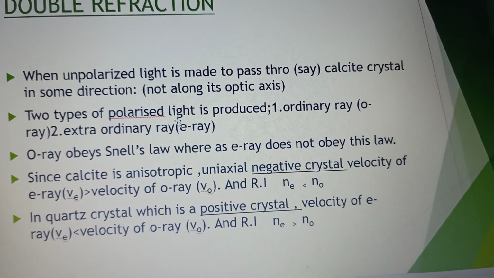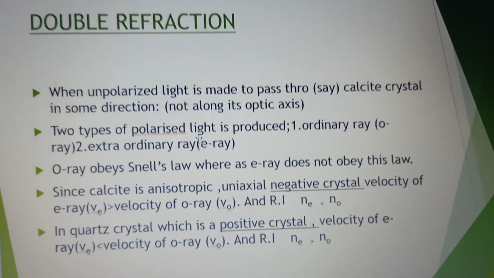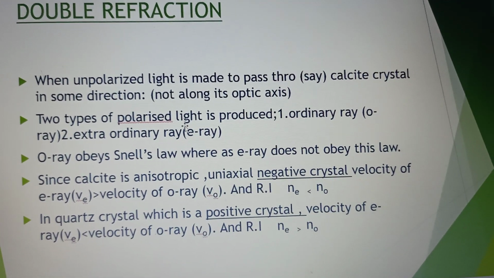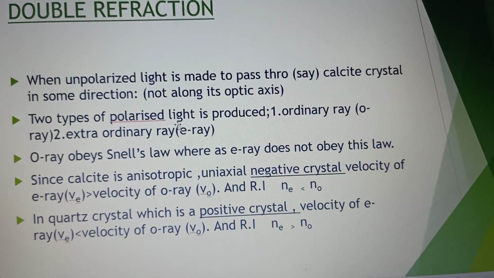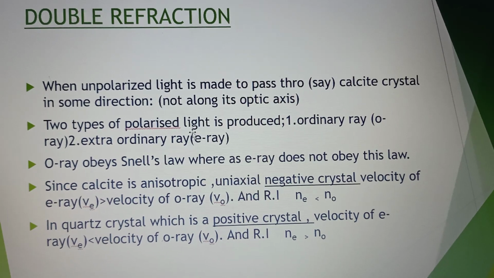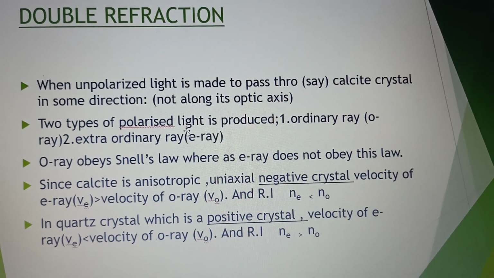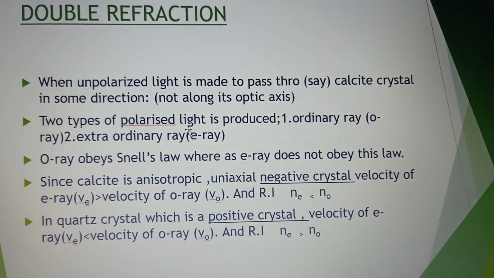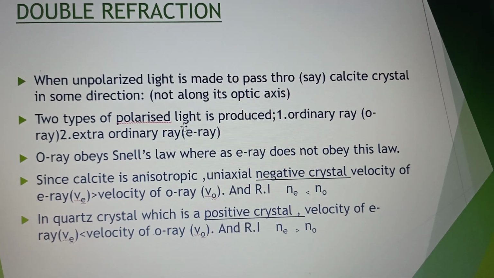The other ray which does not obey Snell's law is called extraordinary ray. Ordinary ray will have vibrations perpendicular to the plane. Extraordinary ray has vibrations parallel to the plane.